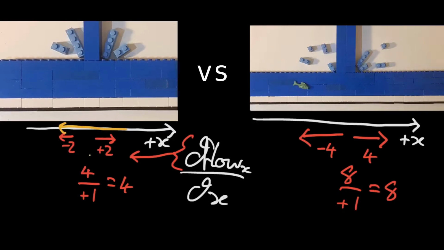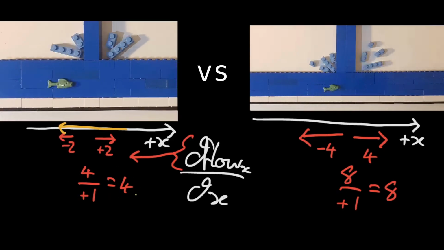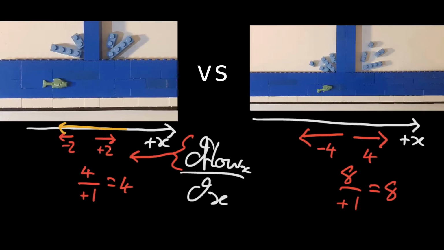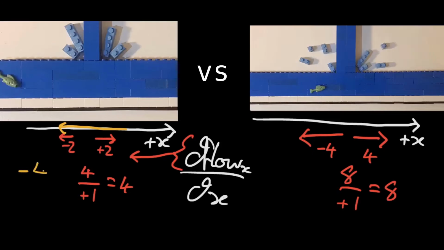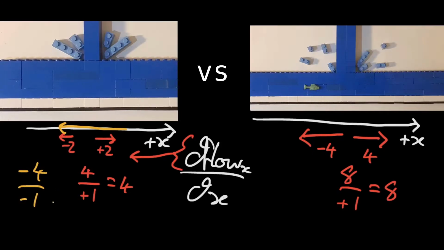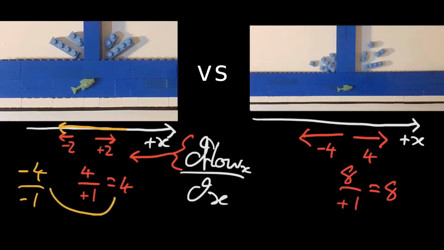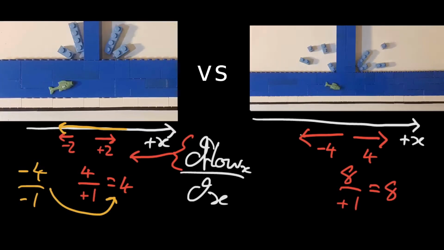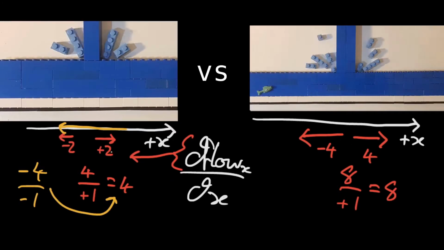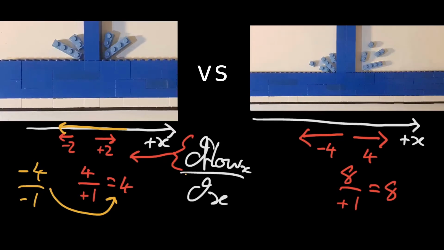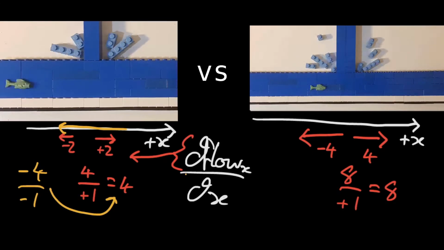then this answer for the calculation wouldn't change, because what we would do instead is we'd go from +2 to -2, so that's -4, and if we're going in the negative x direction, then this is -1, so this still gets us 4, and obviously the same is true here. So that fits our intuition that because this is a symmetrical picture, this shouldn't have a different answer depending on which direction you move.